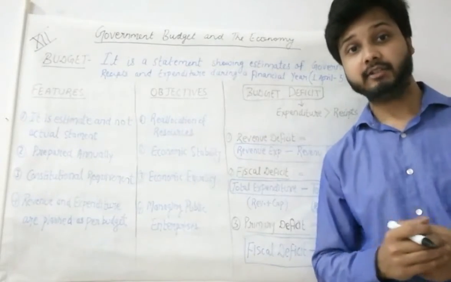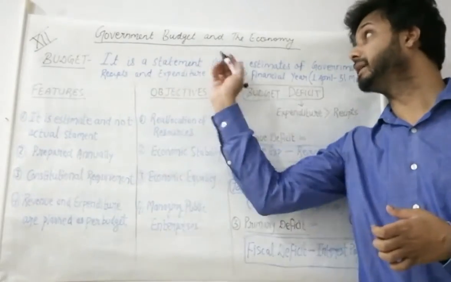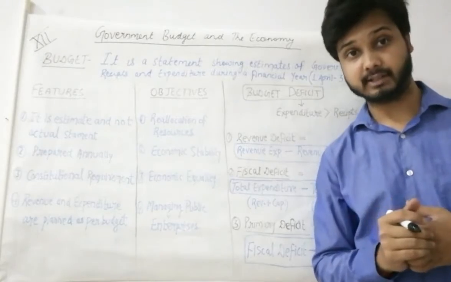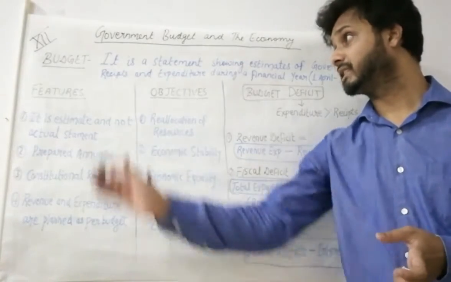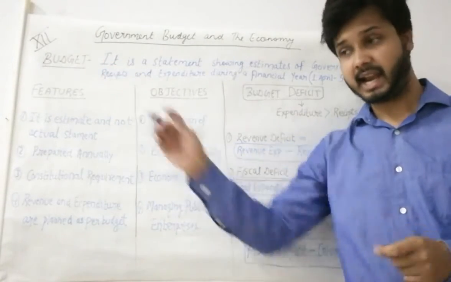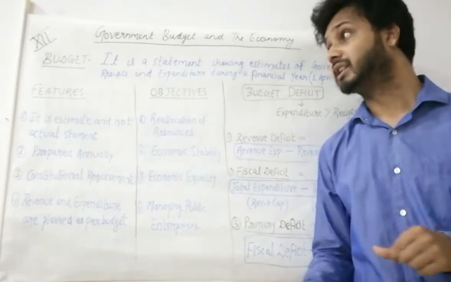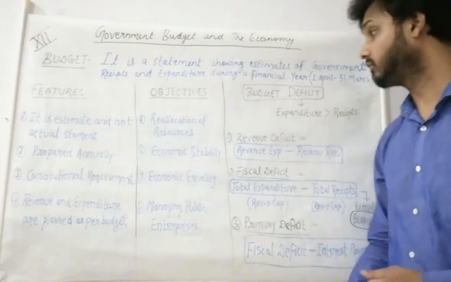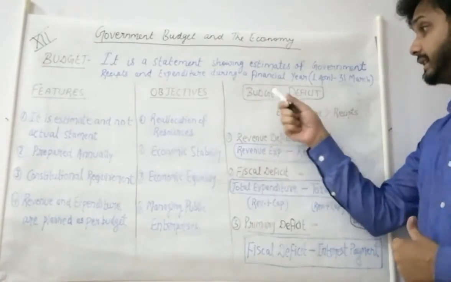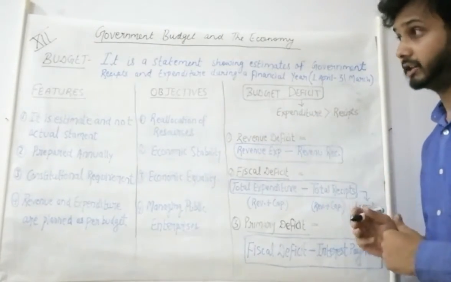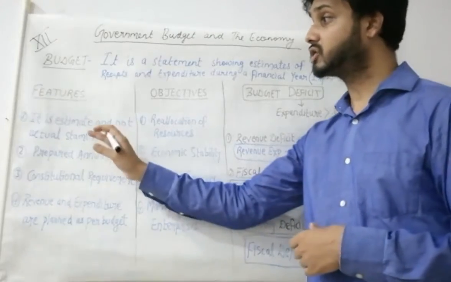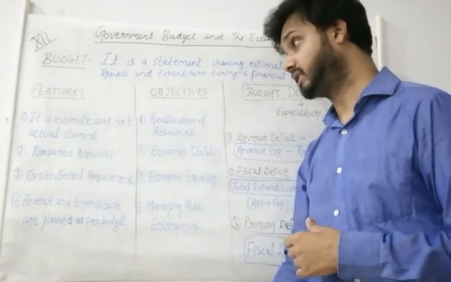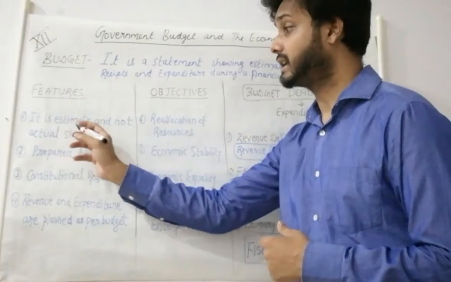Hello students, we started with the chapter Government Budget and the Economy in the previous video, and we have already seen what the government budget means and its overall structure. Now let us see some of the features, objectives and one of the important topics related to budget, deficit, in this video.